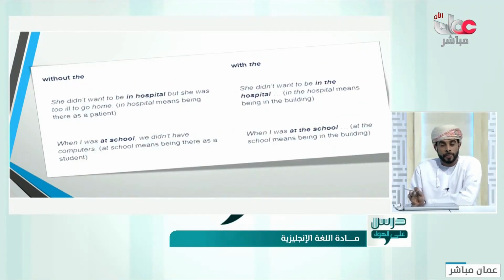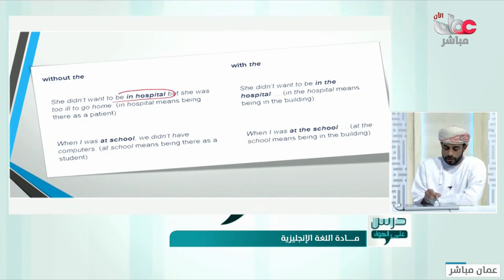The last thing, I remember one of my students asked me, teacher, what's the difference between saying I am in hospital or I am in the hospital? Okay. If you say I am in hospital, it means that you are a patient and you are sick. You are going there as a patient.